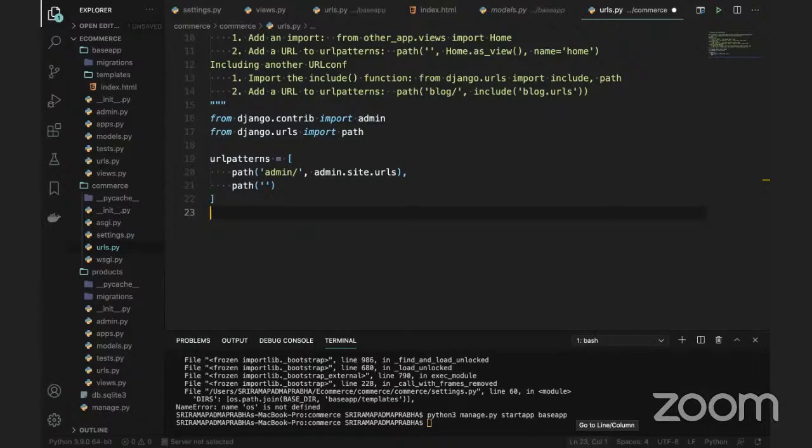Anyone have any questions? How to connect with the posters to the Django DB admin site? I already mentioned the admin site, which is there. I already mentioned it.